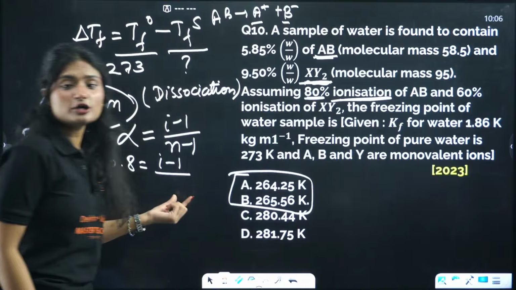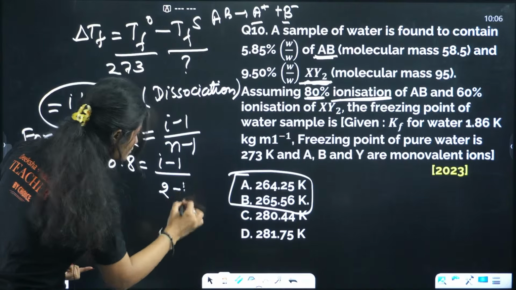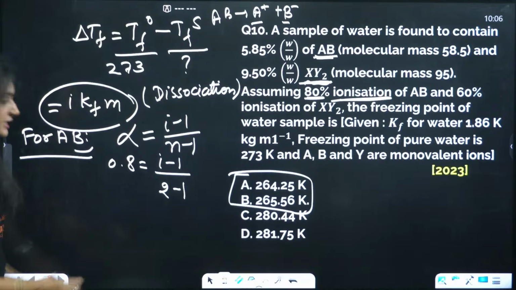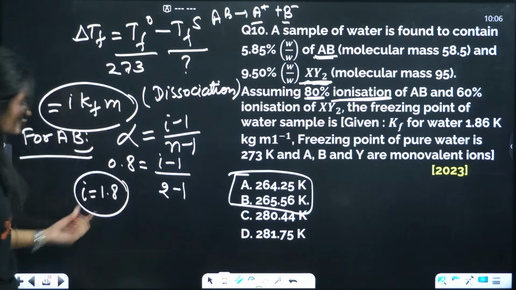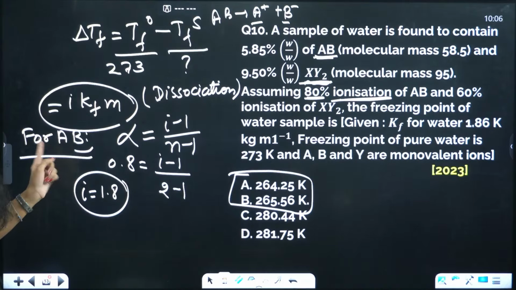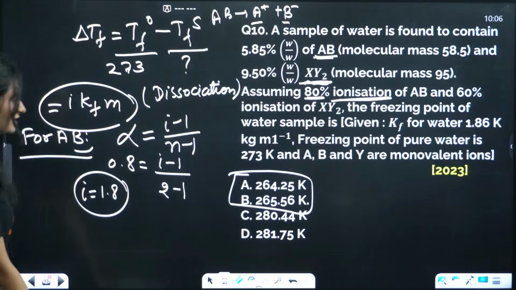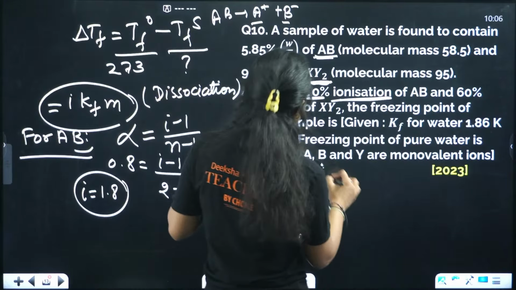Okay, so how many molecules are here? 2 minus 1. I hope it is clear. It will come out to be 1.8 for AB. That is for AB. Okay, now let's talk about XY2.